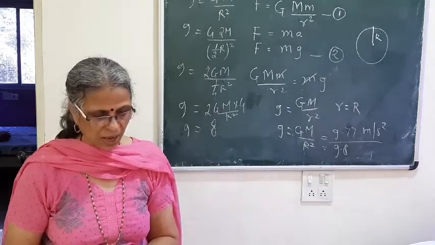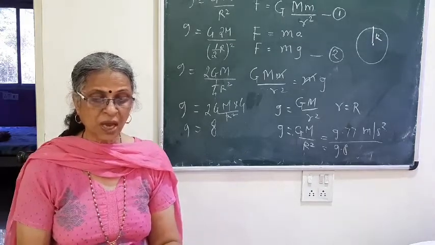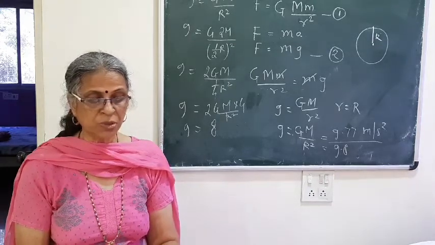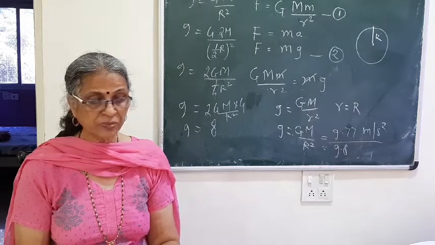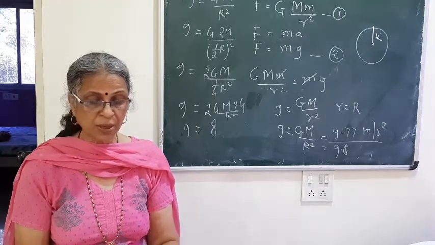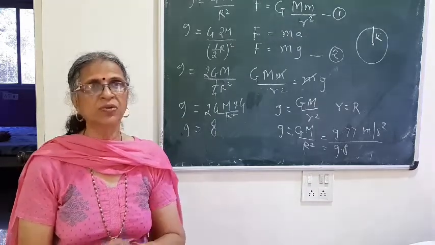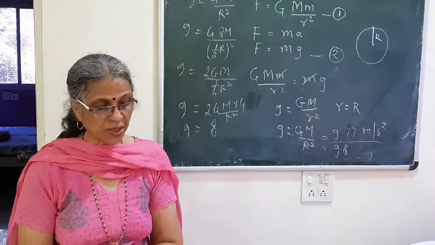Then they have given you one table on page number 9 top. Place height in kilometer, g in meters per second square. So they have given some values, you have to remember these values. They may be asked as an objective. Then the third factor on which it depends is the change with the depth.